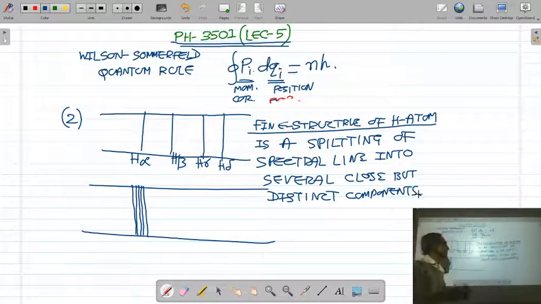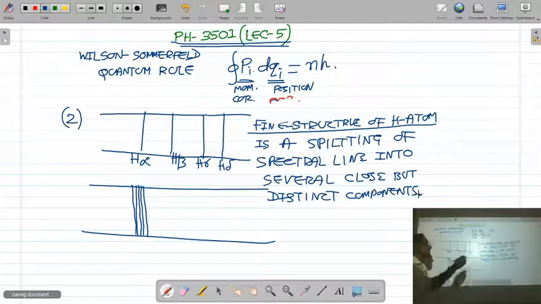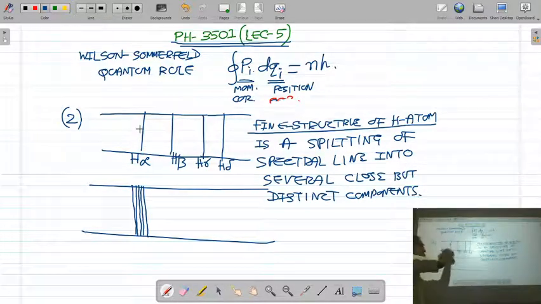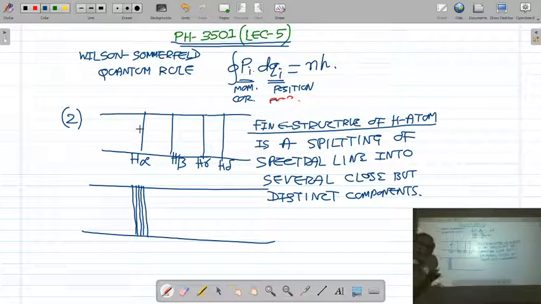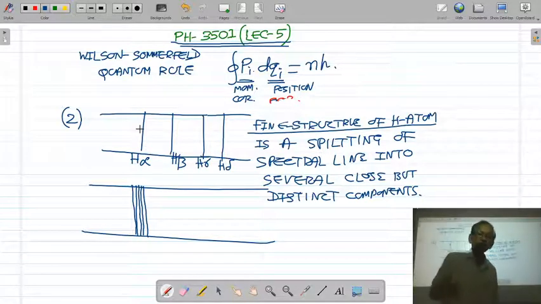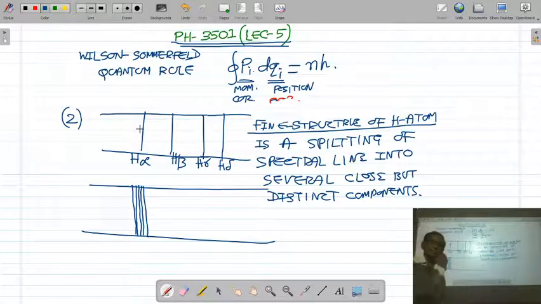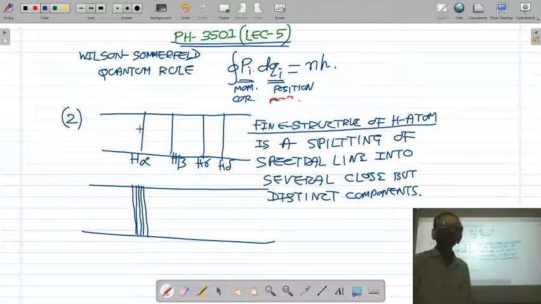The fine structure of the hydrogen atom is a splitting of a spectral line like H alpha or H beta into several close lines, but all these lines are distinct. It means that the energy level of the hydrogen atom is also split into several levels. This fine structure, in which a single H alpha line is split into several close lines, cannot be explained on the basis of the Bohr atomic model, and this is the main limitation of the Bohr atomic model.